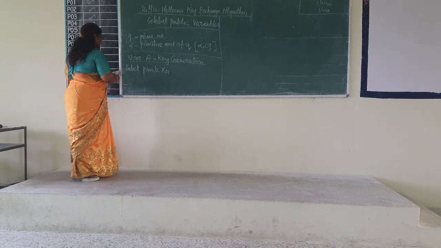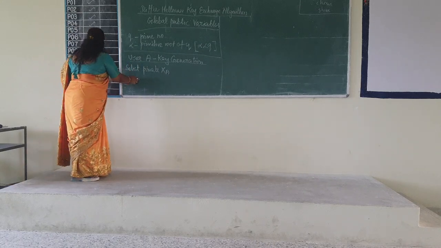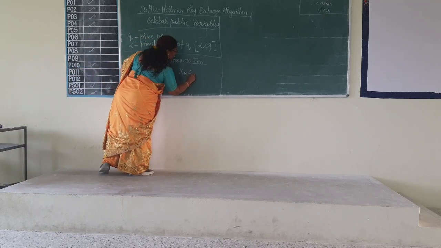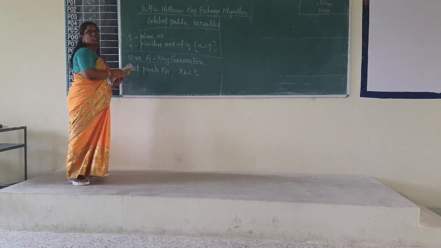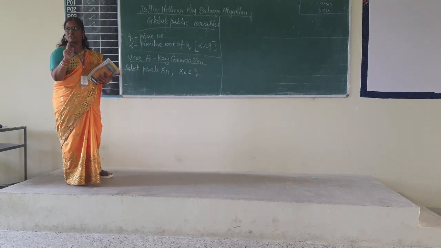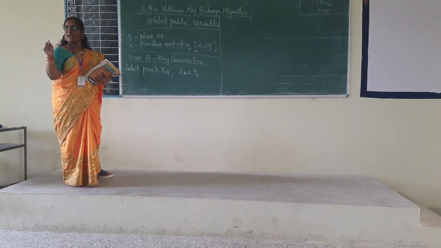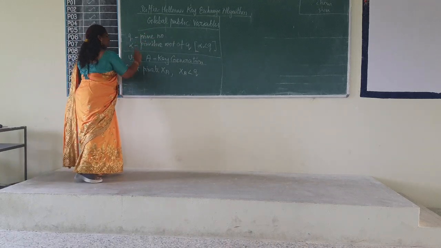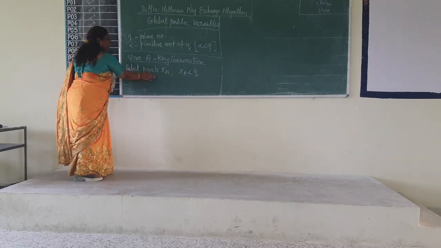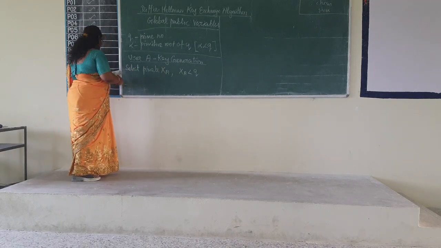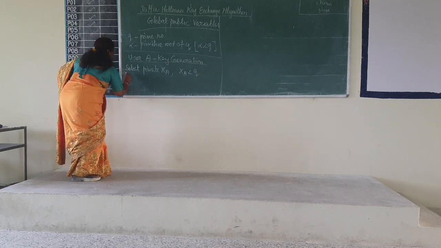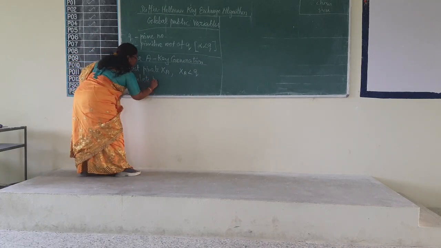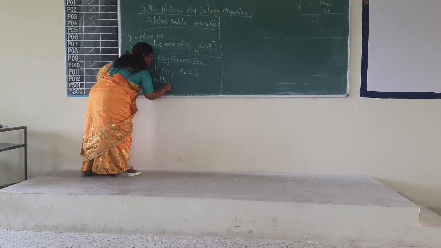Okay. So first, user A key generation. He selects the private value XA, and the condition for XA is that it should be less than Q. He knows Q. A and B, both of them will know the value of Q as well as alpha, because they are called global public variables. So he will select one value for XA, where XA is less than Q, and then he will calculate the public value.